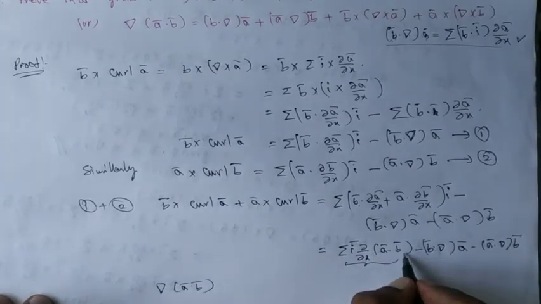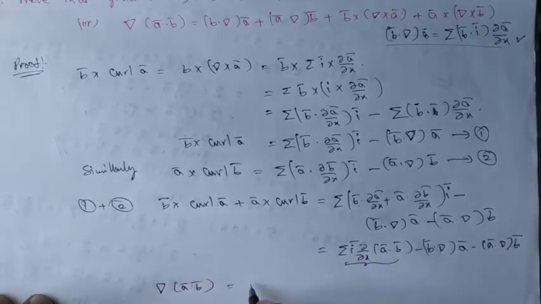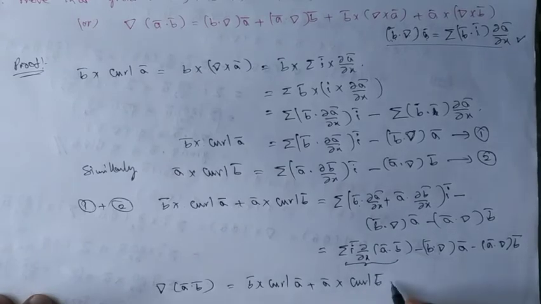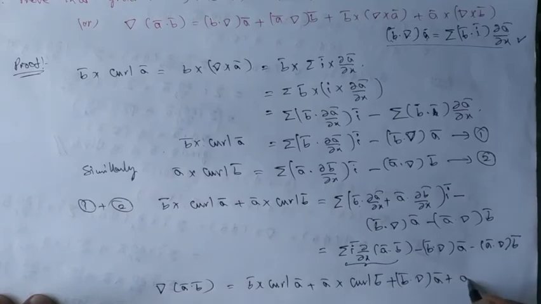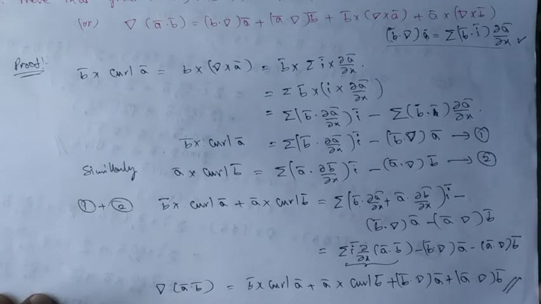Am I right? It is b bar cross curl a bar plus a bar cross curl b bar plus b bar dot del a bar plus a bar dot del b bar. So this is the way to show the statement.